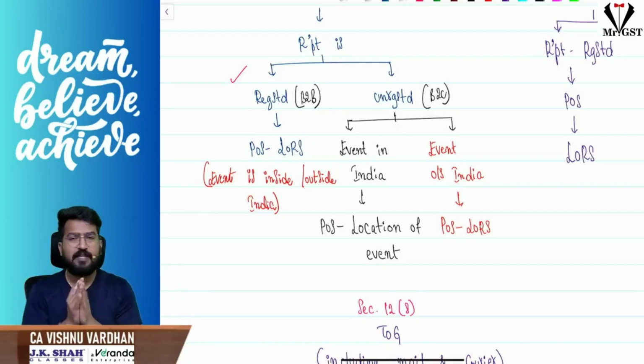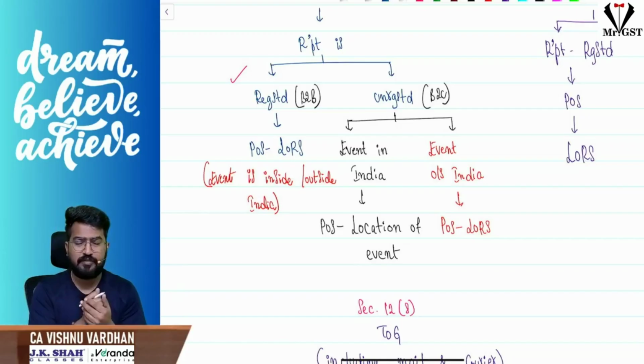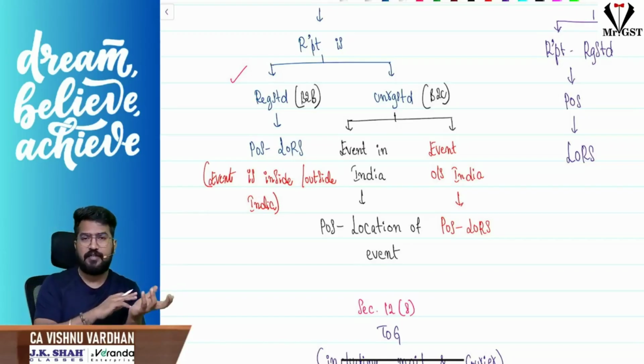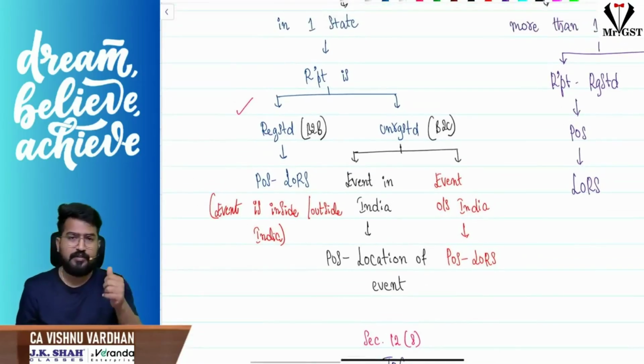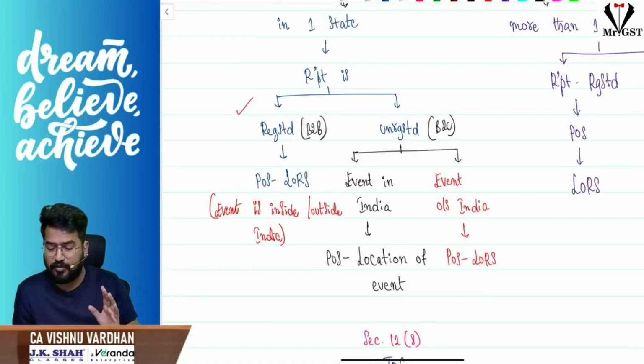But if the recipient is unregistered, then please understand the place of supply will be where the event is actually held. If the event is held outside India, then the location of the recipient will be taken as the place of supply. So that is very important here. Please be careful, there might be a chance that you are making a mistake.